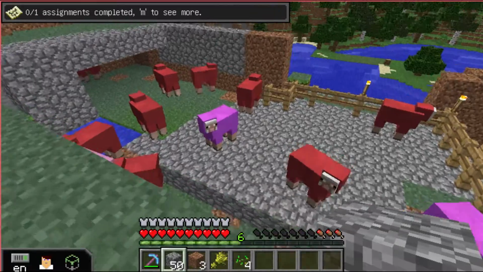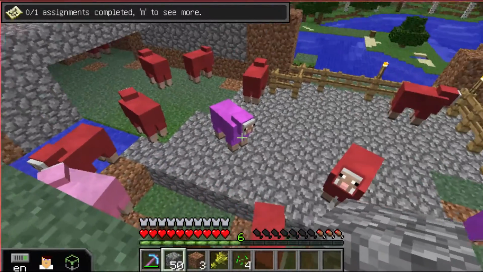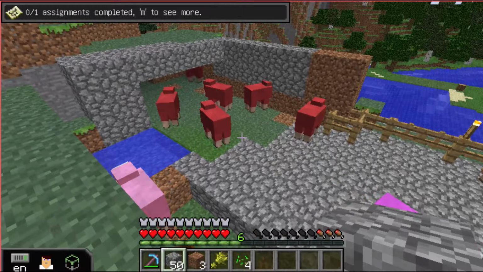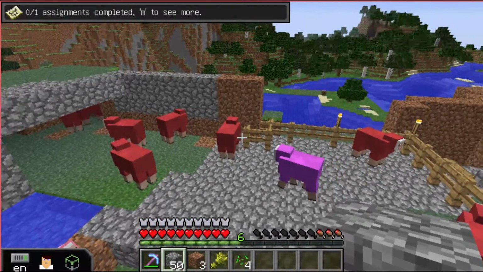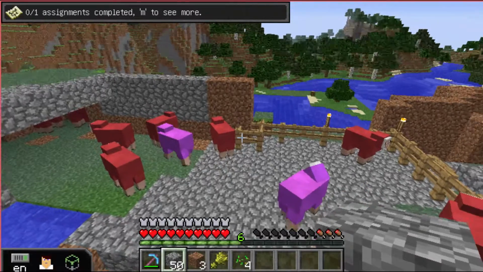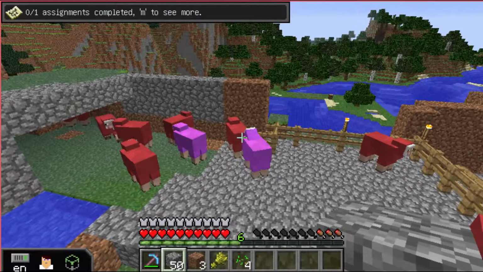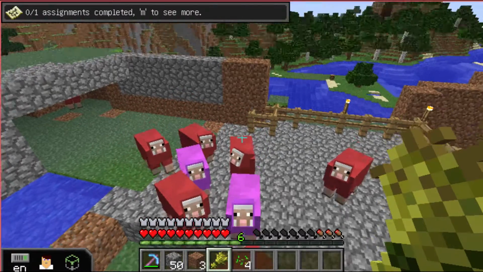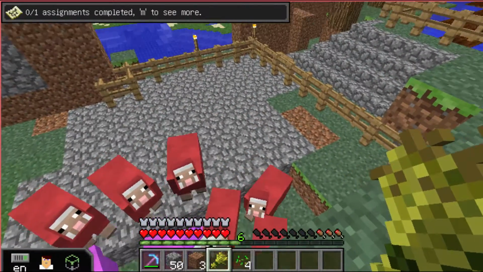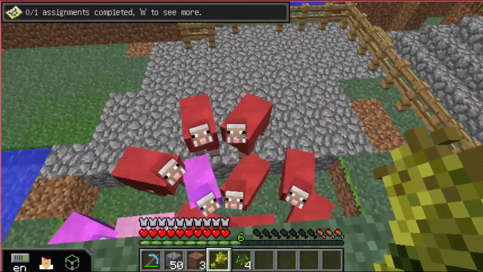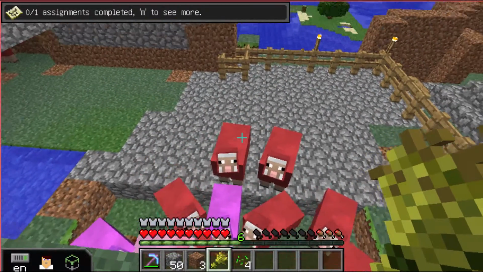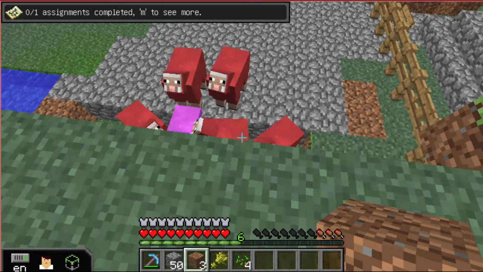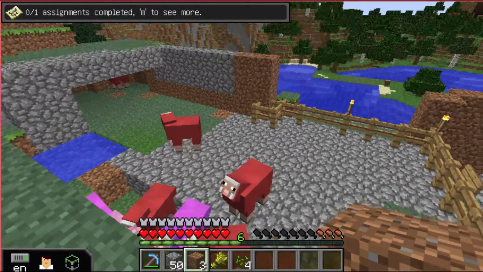The reason why I chose red sheep, and then I also have purple and pink just for fun. I wanted red carpets, so I dyed my sheep red, which created red wool, which put into the procedure that I needed to follow certain steps. With tools, sheep follow wheat. As you can see, when I'm holding onto the wheat, they really seem to like me, but when I'm not holding onto the wheat, they kind of just do their own thing.